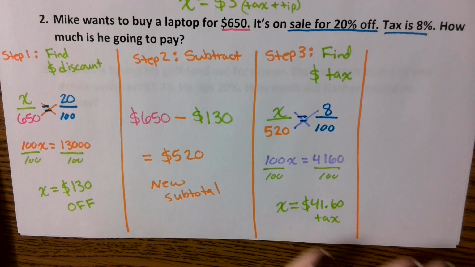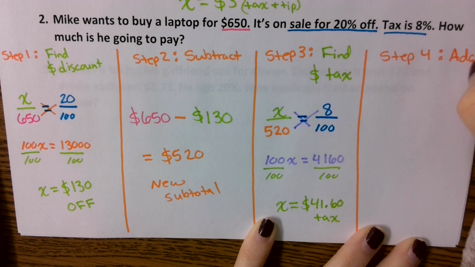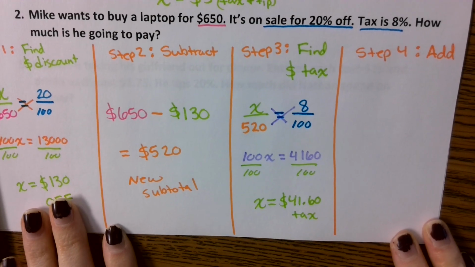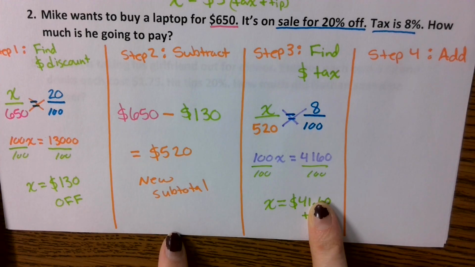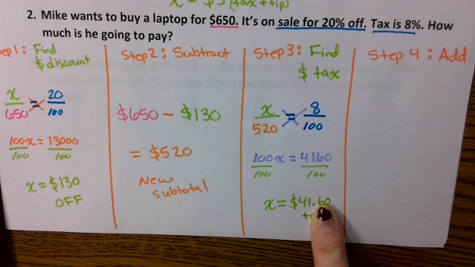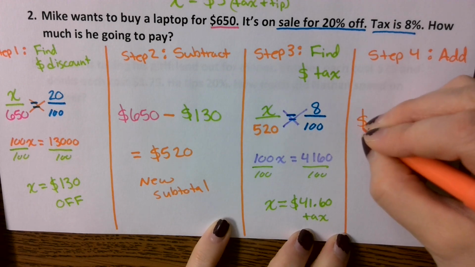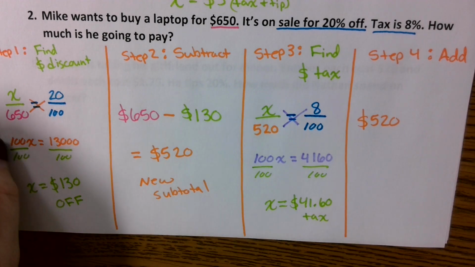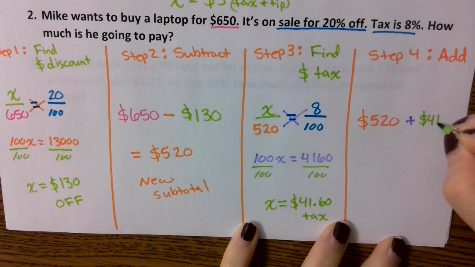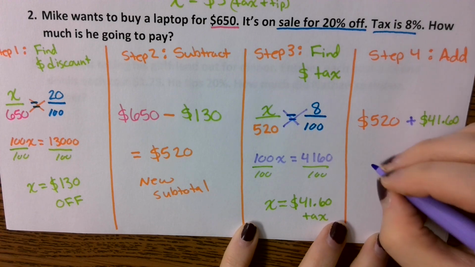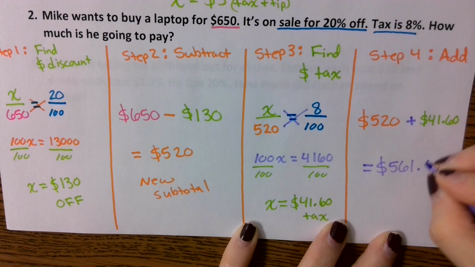So that's where step 4 comes in. With step 4, you're going to add. Am I going to add this to 650 or to 520? To the 520, right? 650 was our old value. We don't use that one anymore. We're now going to take our new value of 520 and we're going to add our $41.60. Okay, and so that gives us a final cost of $561.60.